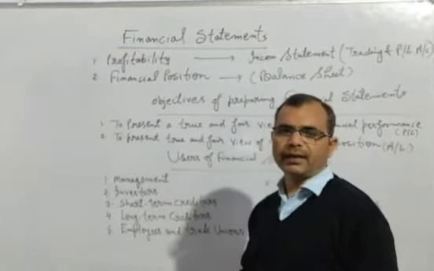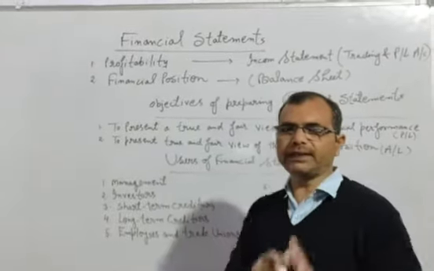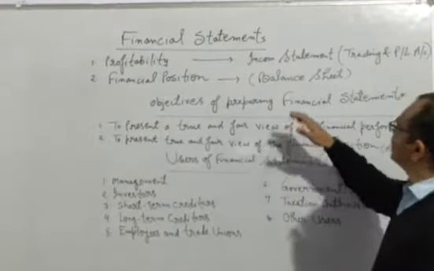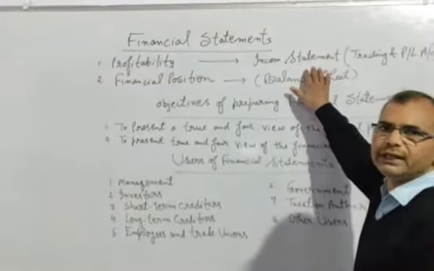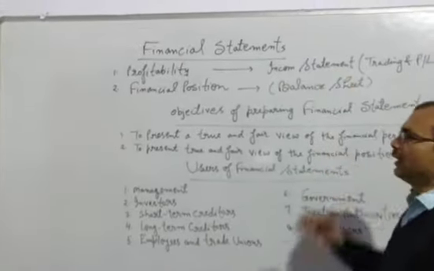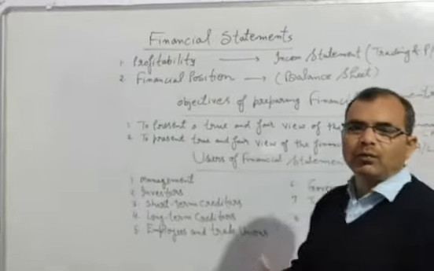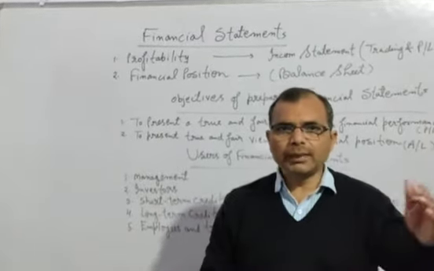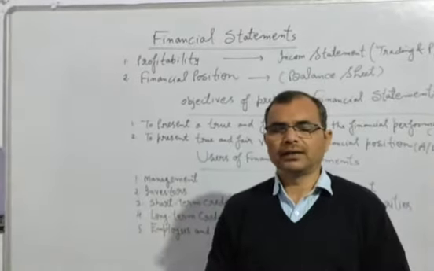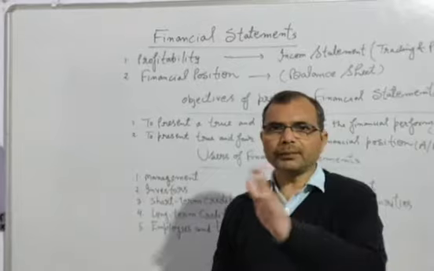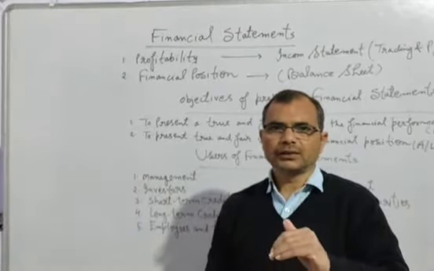Any businessman at the end of the financial year wants to know whether he earned profit or suffered loss. If he earned profit, what is the amount of that profit? How much profit did he earn? Or if he suffered loss, what is the actual position of the loss?